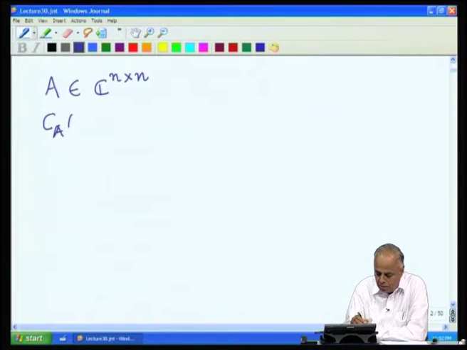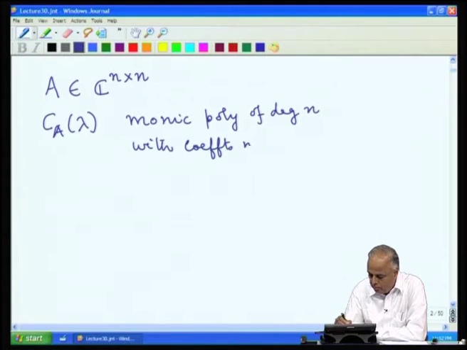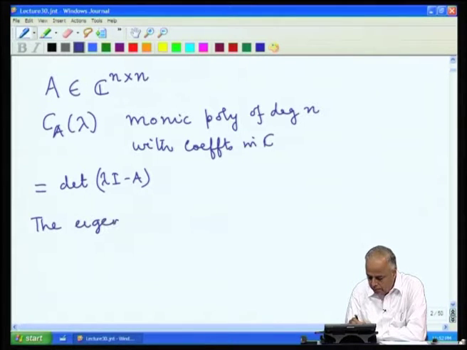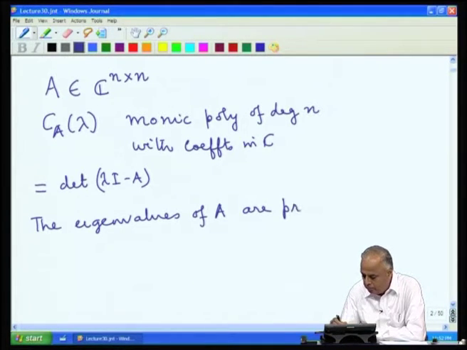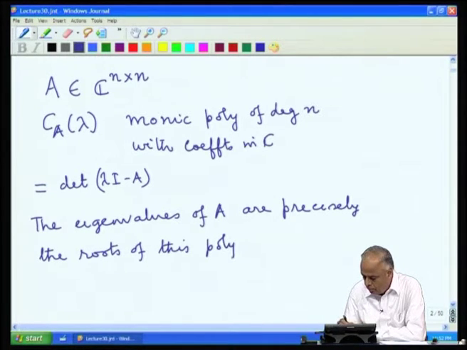Then the characteristic polynomial c_A(lambda) is a monic polynomial of degree n with coefficients in C, and it is defined to be the determinant of lambda I minus A. The eigenvalues of A, which are now allowed to be complex also, are precisely the roots of this polynomial, c_A(lambda).